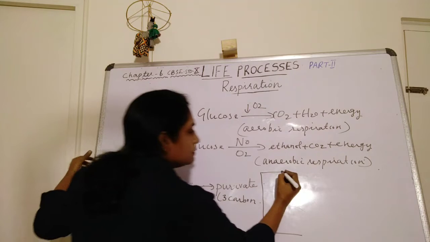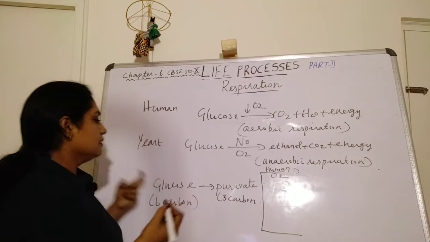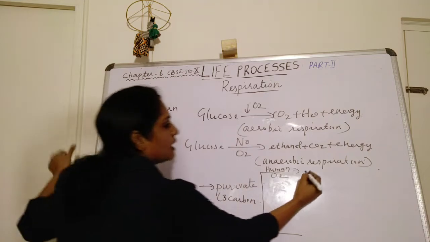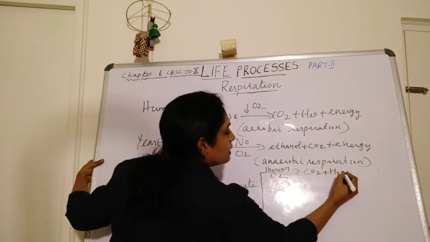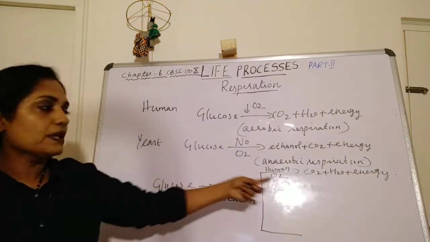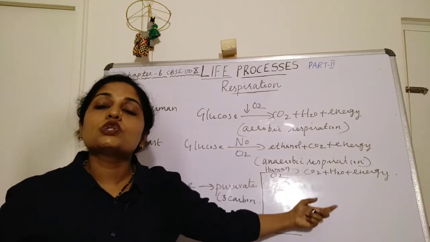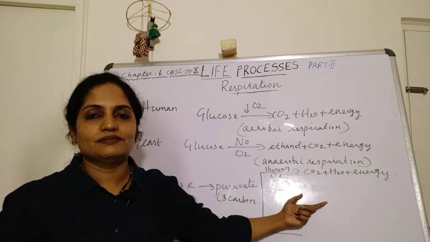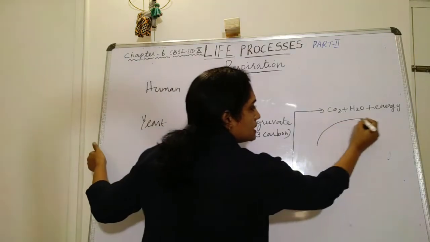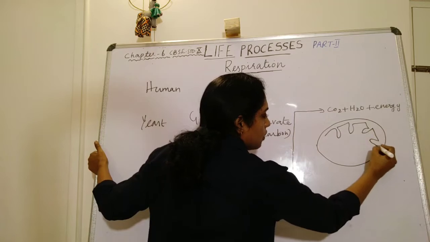In the case of human, in the presence of oxygen, this 3-carbon pyruvate gets converted into carbon dioxide, water plus energy. Then what happens to this energy? This released energy gets stored in the mitochondria. Mitochondria is called the powerhouse of the cell. Mitochondria is a circular cell organelle with many internal foldings.